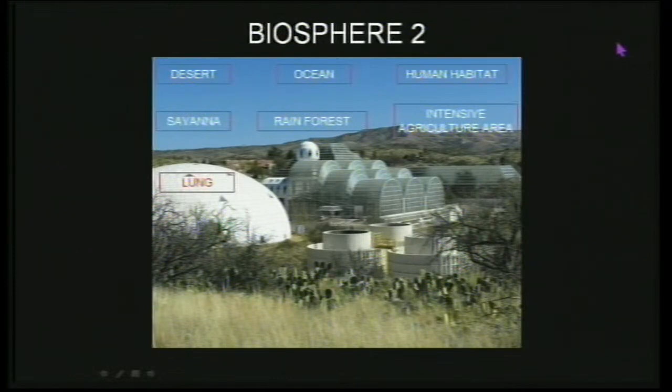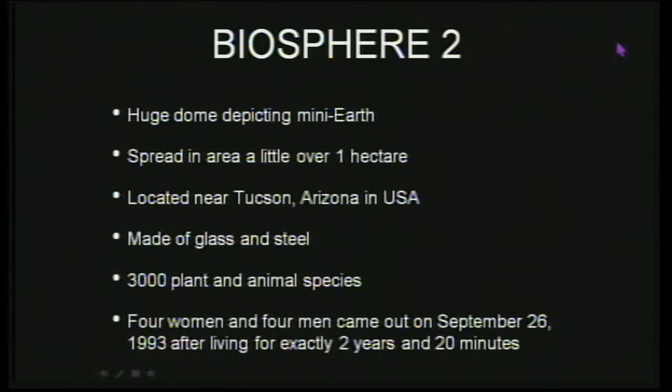They constructed these big domes with, as you can see there, different ecosystems: desert, oceans, human beings living, savanna, grassland, and a rainforest was depicted. Then there were coral reefs. There was agricultural land where they had cattle, chickens, and were growing food crops. So all these facilities just like we have on Earth, in this small area of a little more than 1 hectare. This was constructed close to Tucson, in Arizona in the United States.